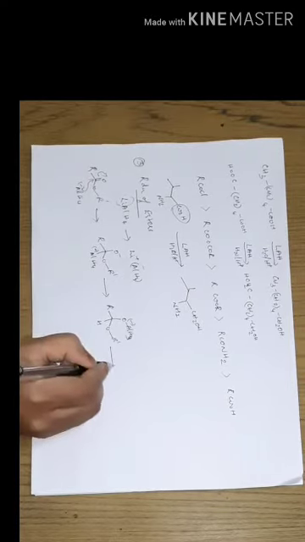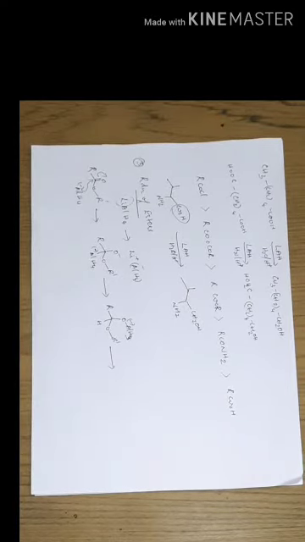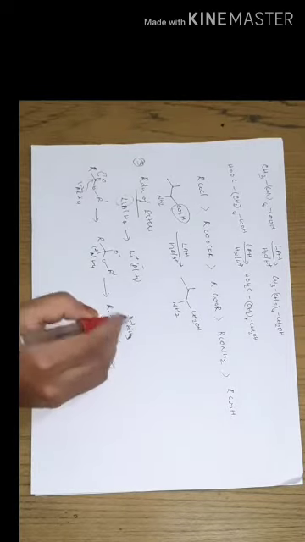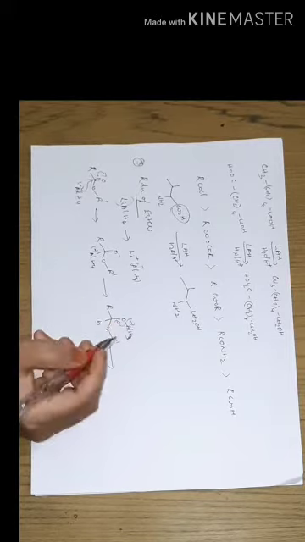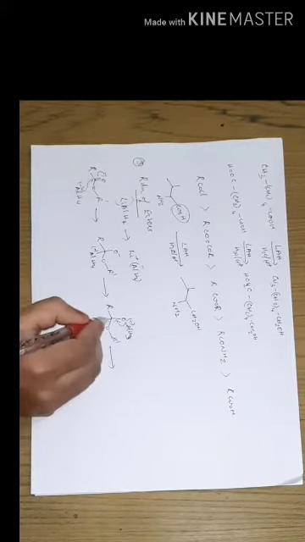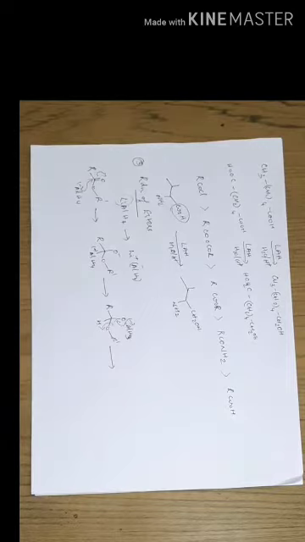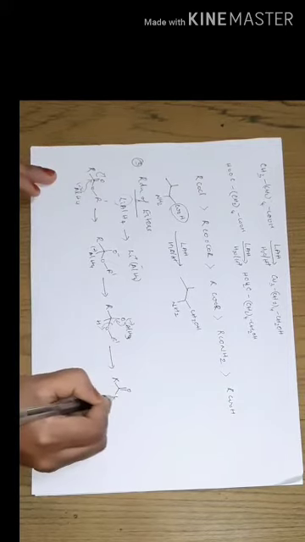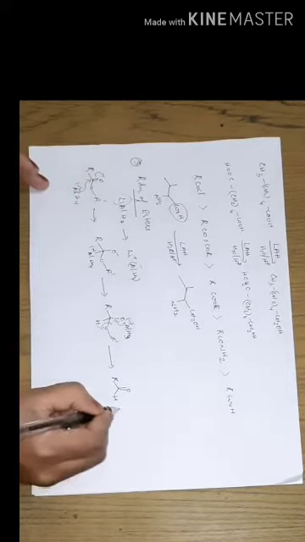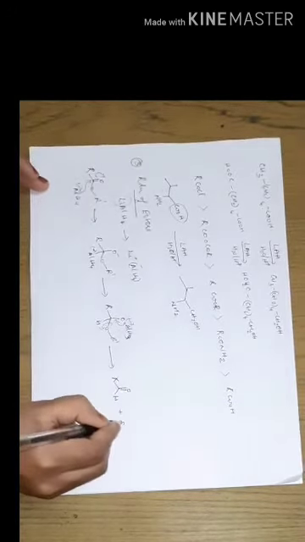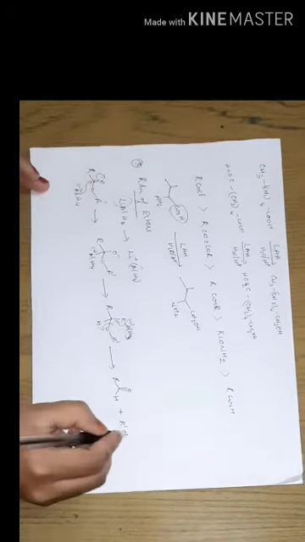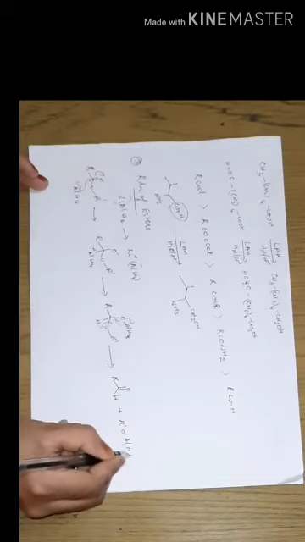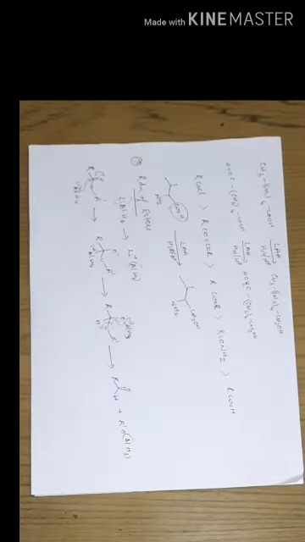Then the next step is the moving of the O-Al bond. That is, this bond is shifted to here, and at the same time this C-O bond is breaking from this molecule. It leads to the formation of C=O with H, that is, the aldehyde functional group is formed, and the corresponding R dash O-AlH3 minus ion is also formed.